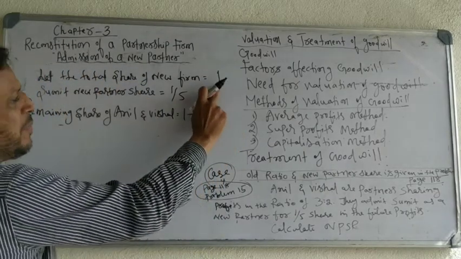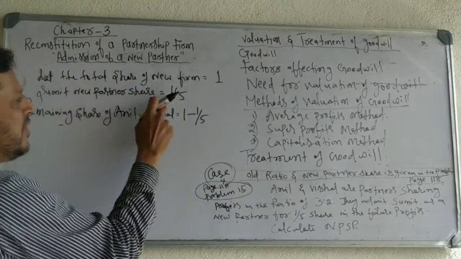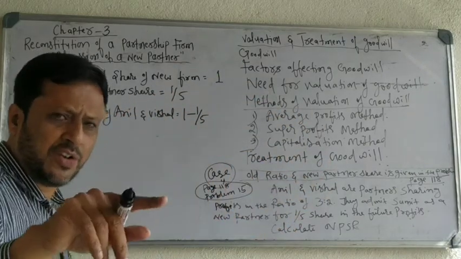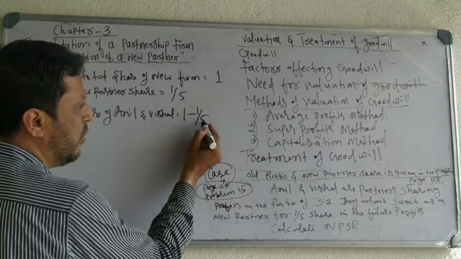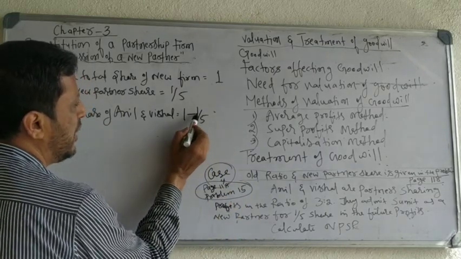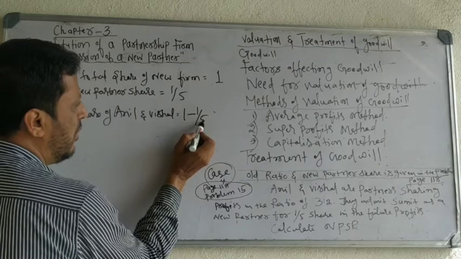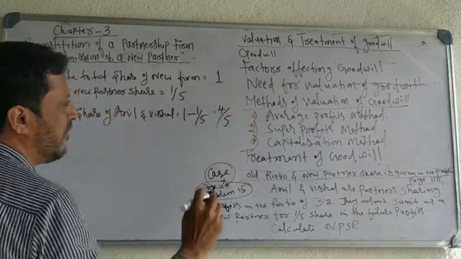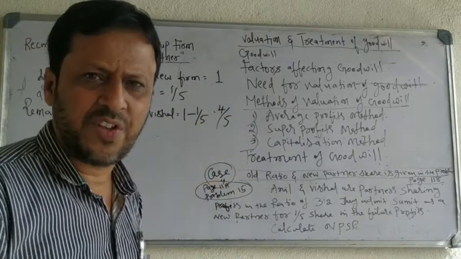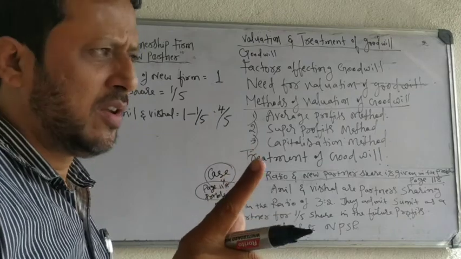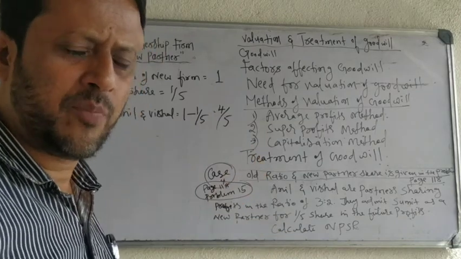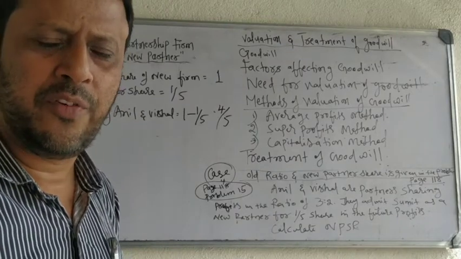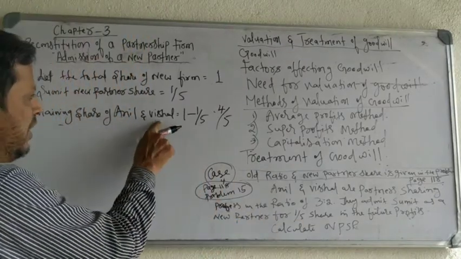The total share of all three partners is 1 and the new partner share is 1/5, so deduct the new partner's share: 1 minus 1/5. 5 minus 1 is 4, the 5 stays as it is, so 4/5. This remaining 4/5 share belongs to Anil and Vishal.